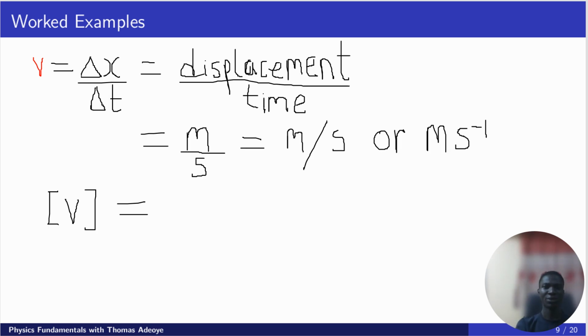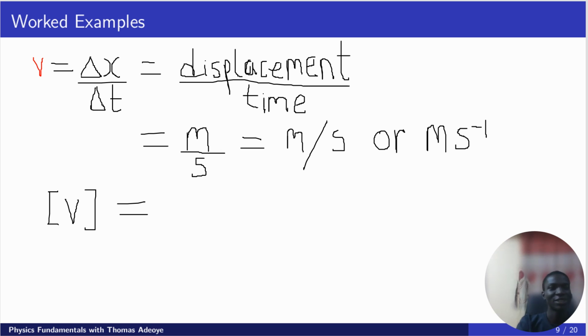Okay, I have to pause the video so that I won't waste time doing all this. So velocity is displacement over time, and displacement has the same unit as length. You can treat it as a length. Yes, displacement, distance, height, breadth, width, depth. Okay, so the unit of length, as I mentioned now, is meter.